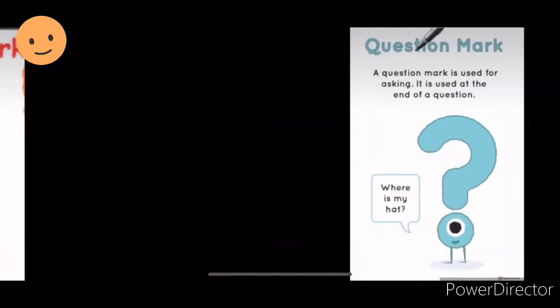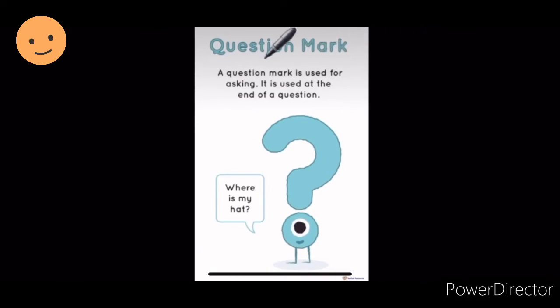Okay, students? Question mark. A question mark is used for asking. It is used at the end of the question. If you want to ask any question, for example, where is my hat? I am asking a question. Any query you have, any question you have, at the end you have to put a question mark. Okay, students? What is my name? Where are you going? What are you doing?